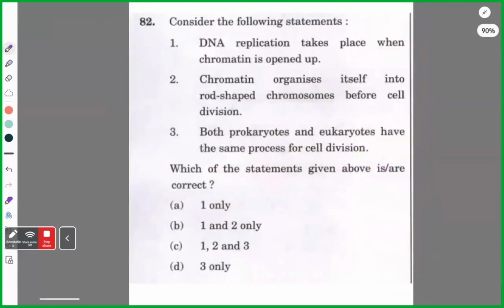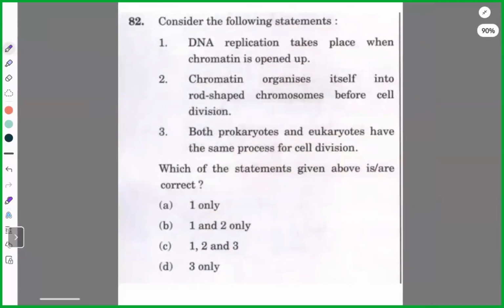Next. Now read it and I'll tell you how to solve. You guys try because you need to make some mistakes. When you start making mistakes, then only you will learn. Try and give me the answer. Read and solve.